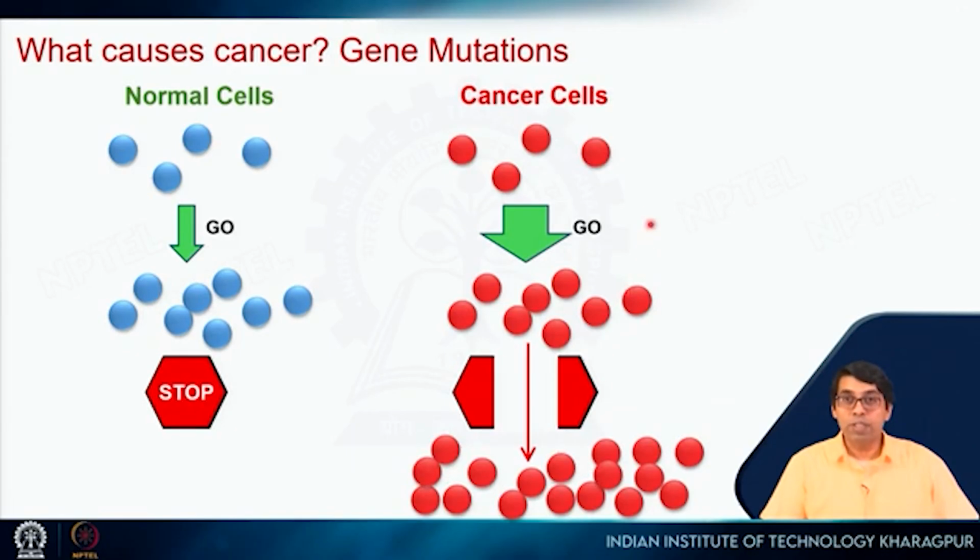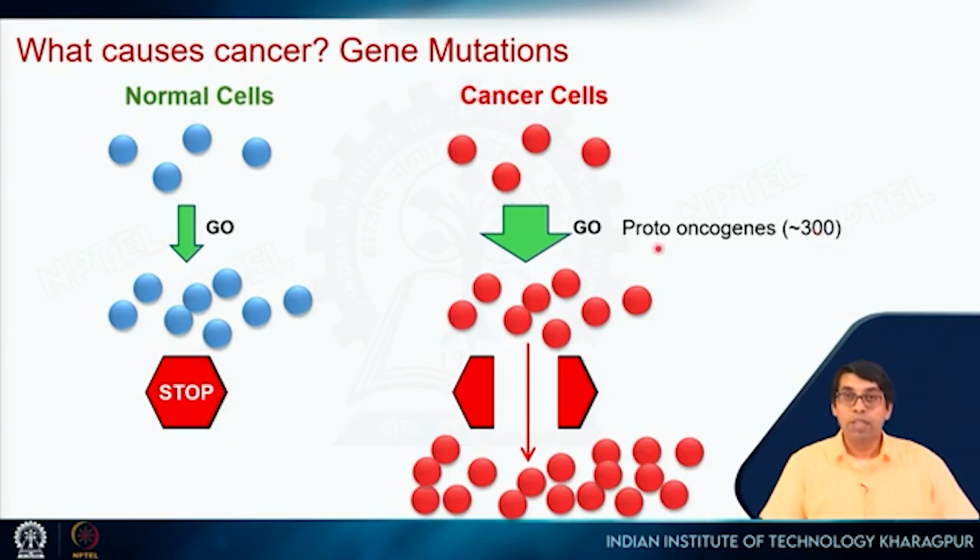Now, the proteins which are involved in this step, which tell a cell that now you have to divide because there is more requirement, this type of proteins are called proto-oncogenes. Their normal function is to signal the division of a cell, and it turns out that there are 300 such proteins.